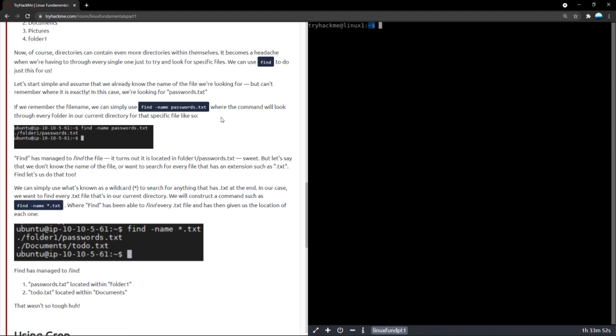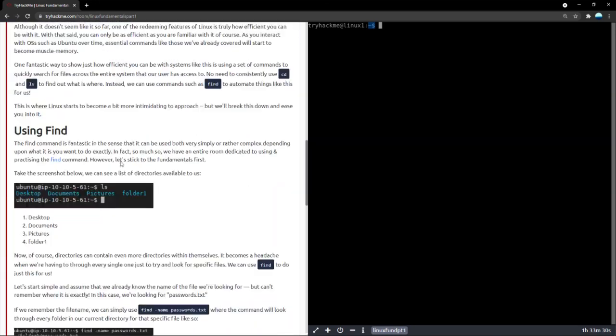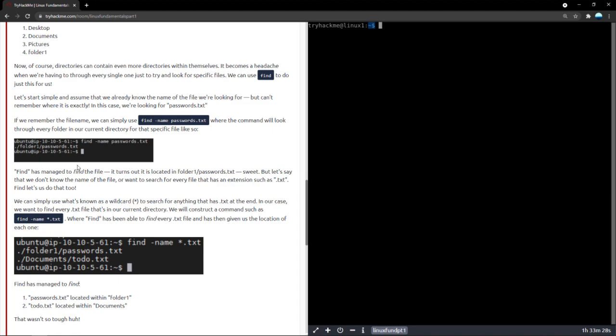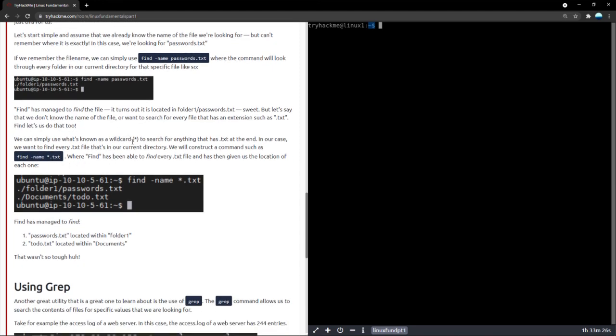But in most cases, we won't exactly know the name of the file. We could be looking just for some text file, and we don't exactly remember what we named it, but we want to know what all text files are there on the PC, and thereafter find exactly which text file we are looking for. Now to do this, we basically use a wildcard. Now a wildcard is represented by a star or an asterisk.